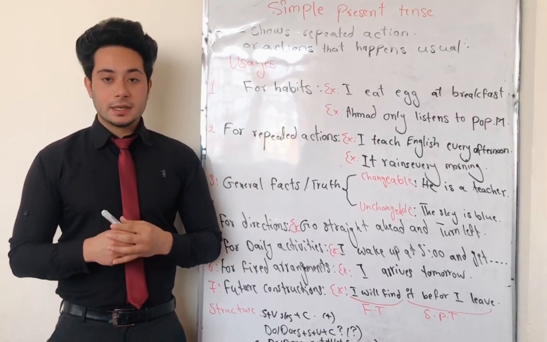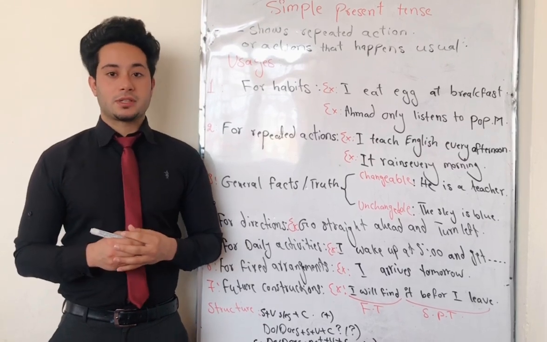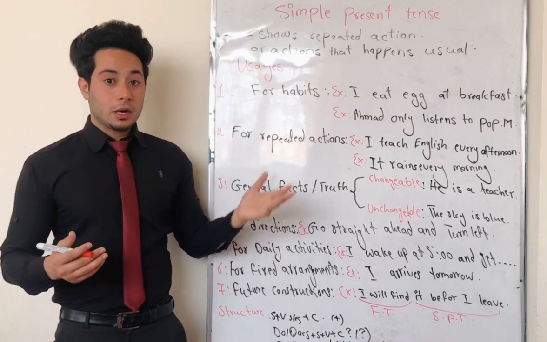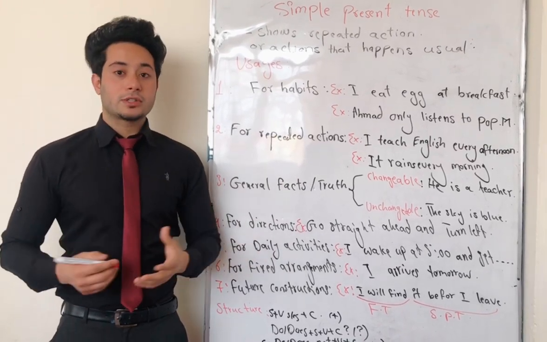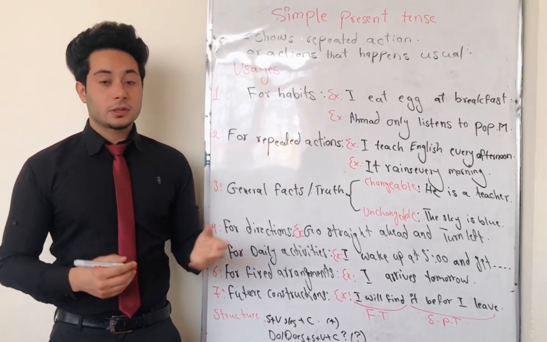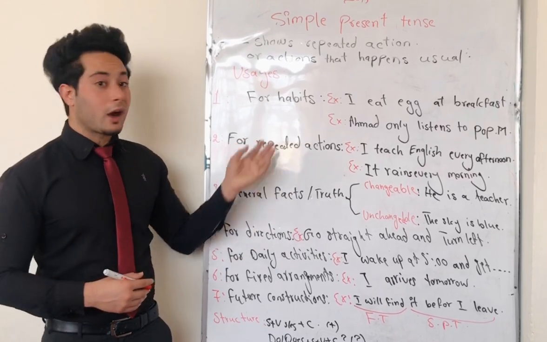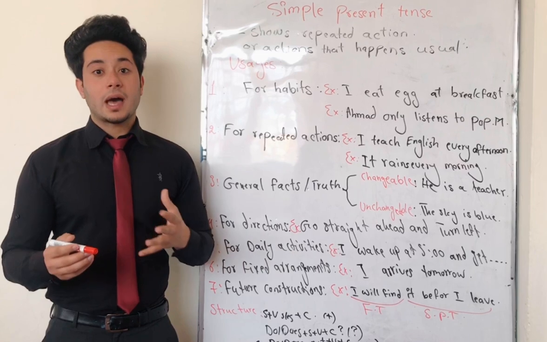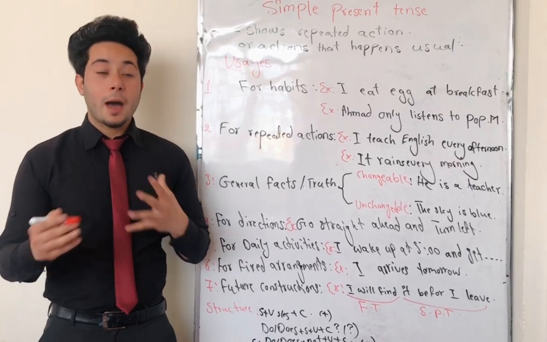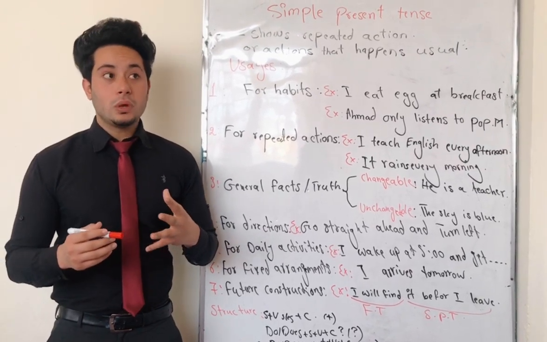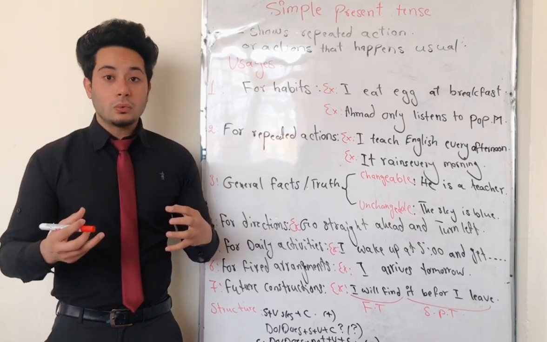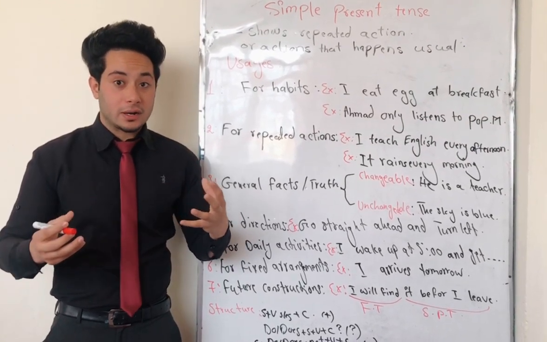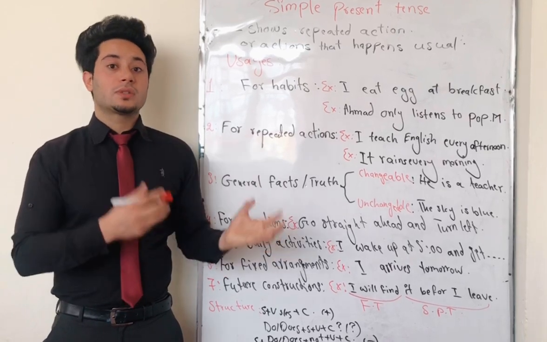Okay, now let's talk about where we can use simple present tense. As I mentioned, the simple present tense shows repeated action. The first place that we can use simple present tense is to talk about habits. It means we can use simple present tense to talk about those actions which are happening habitually. When we are talking about our habits, or habitual actions which are happening repeatedly or regularly, we can use simple present tense.